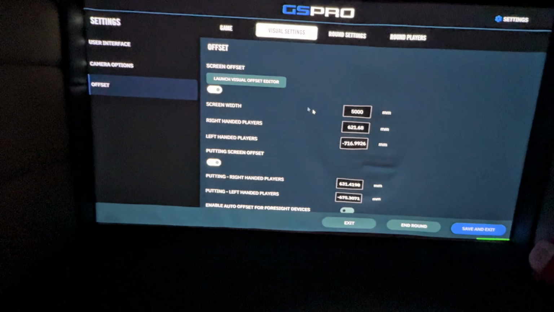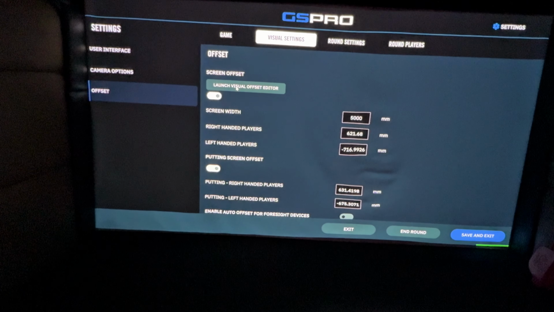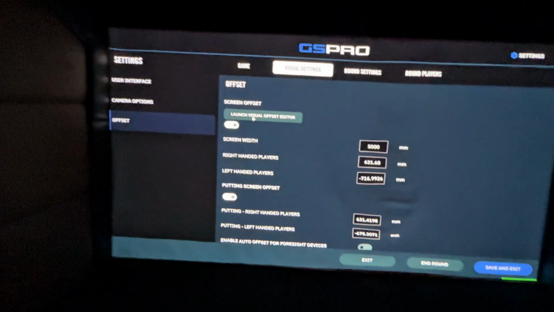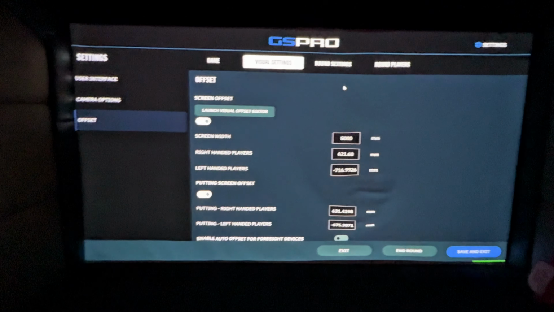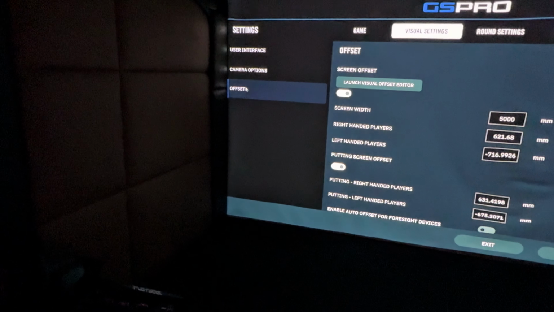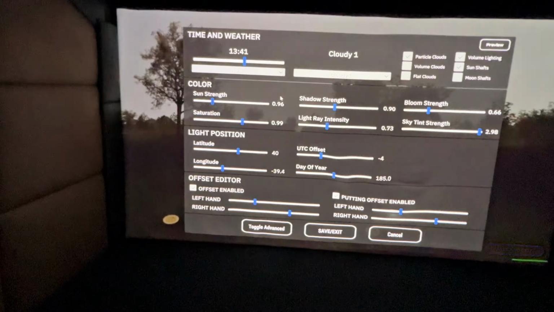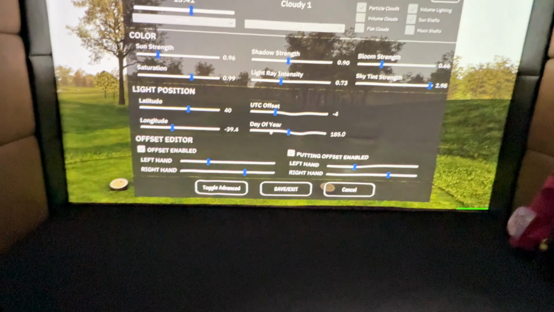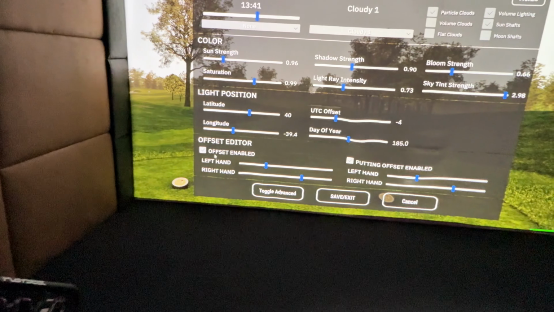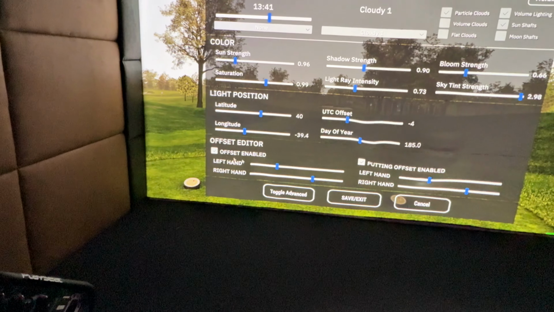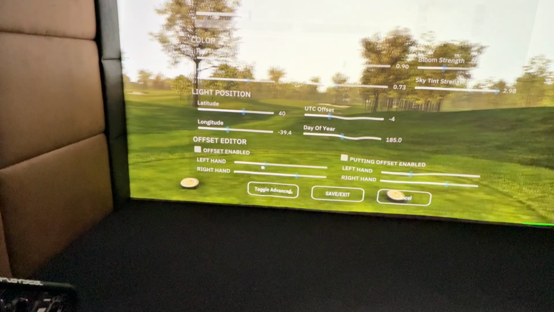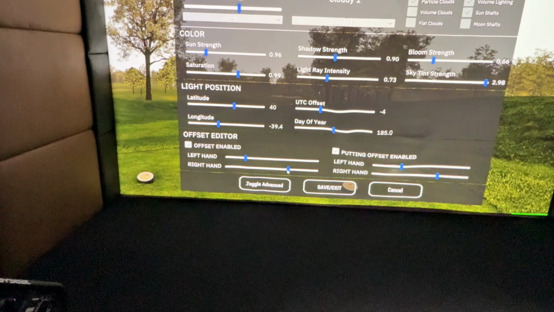If for any reason your sim isn't set up correctly, or at least not comfortably, launch visual offset editor. So that's visual settings, offset, launch visual offset editor. It's going to come up with this screen here. Then we've got offset enabled. This box has to be ticked here, and you can do your left-handed and your right-handed offset position.